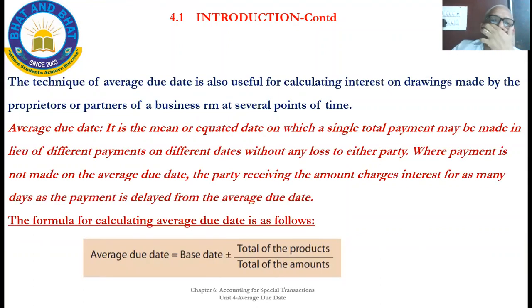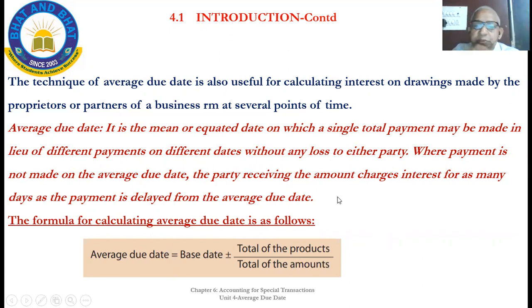Okay. See now how the average due date is calculated and how it is useful for calculating the interest. Average means mean, right? If you have three numbers, for example, 3, 2, 1, to find the average you add all those, 3 plus 2 plus 1. As three numbers are there, you divide by 3. Then you will get the average. That is simple average.